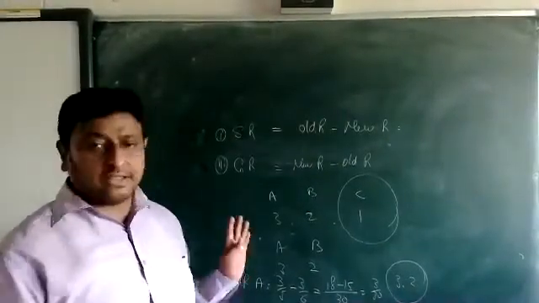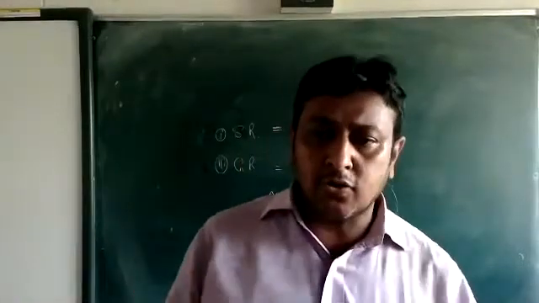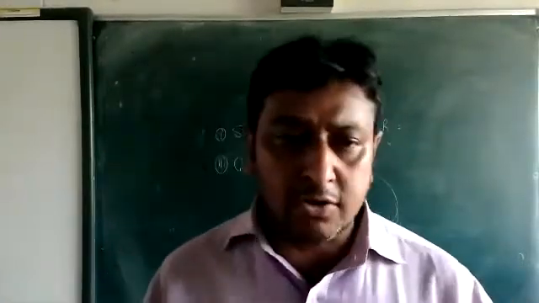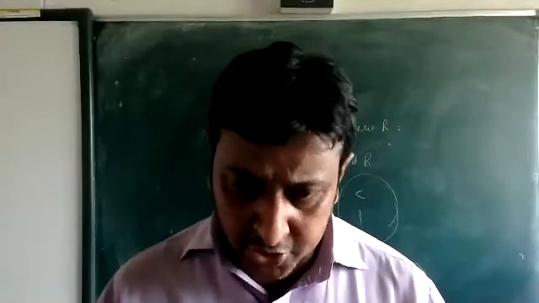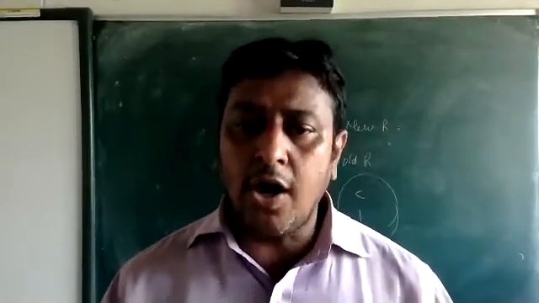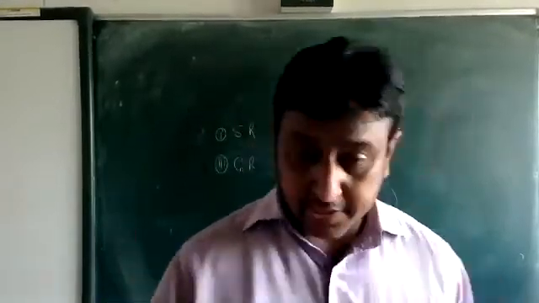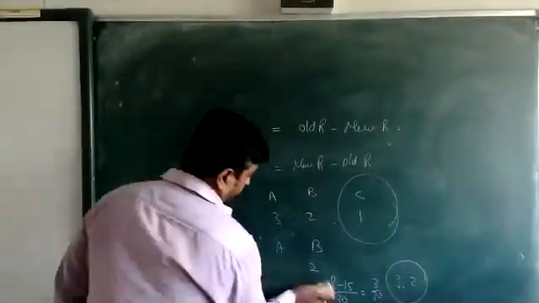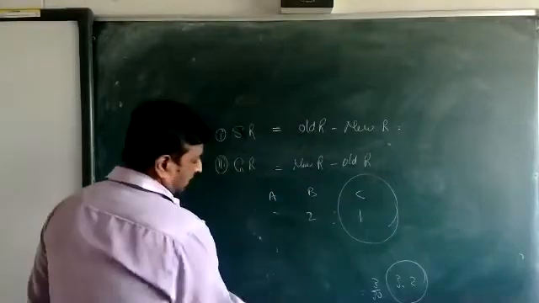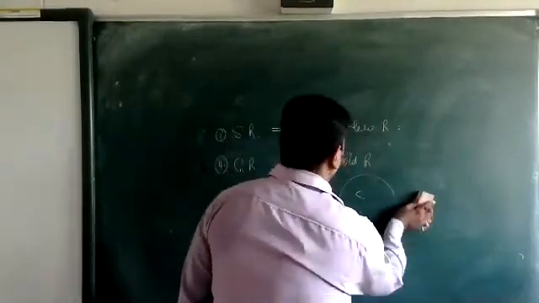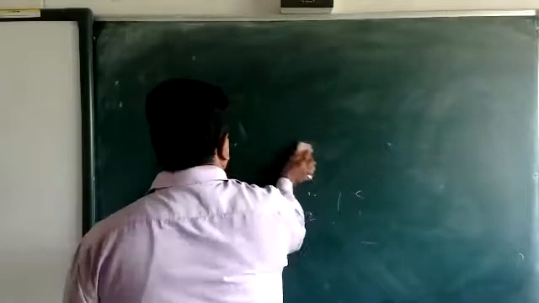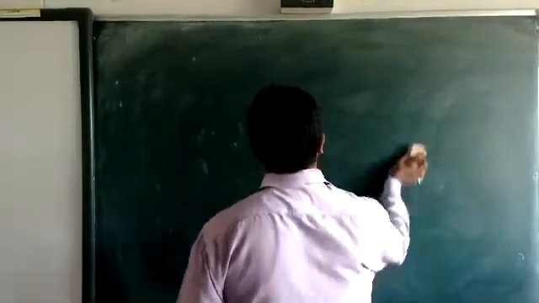Okay. Now I think it is clear how we are going to calculate the gaining ratio and how we are going to calculate the sacrificing ratio. Clear, beta? Now I am going to the next topic, and that is goodwill. That is very important. What is goodwill? And how are we going to calculate goodwill? Okay, beta?